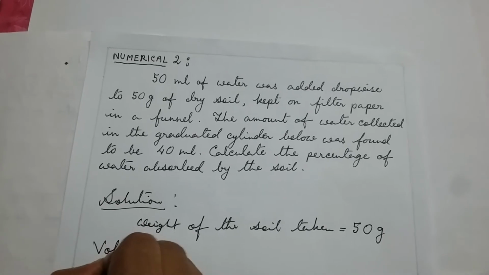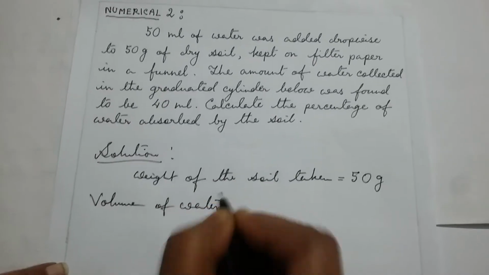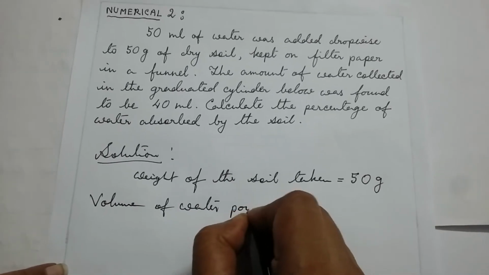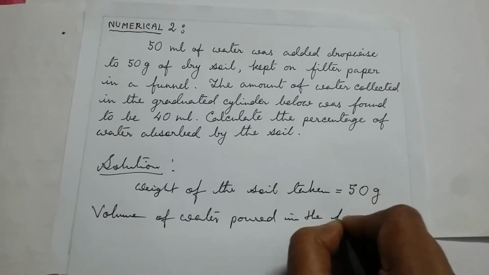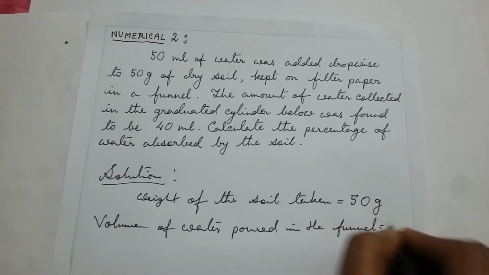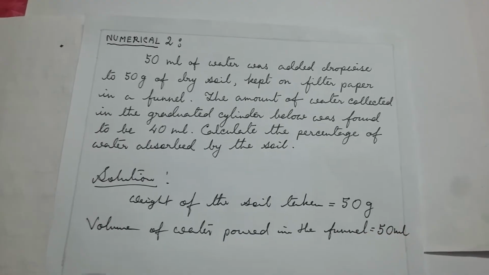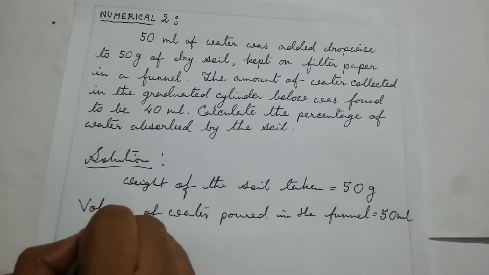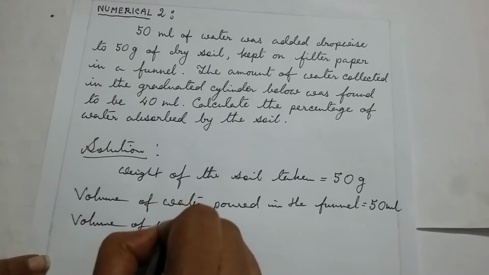Then the volume of water poured in the funnel is equal to how much water? That is 50 ml.